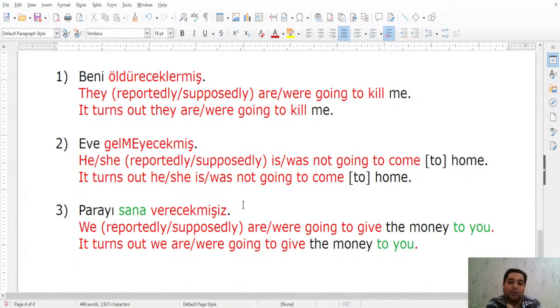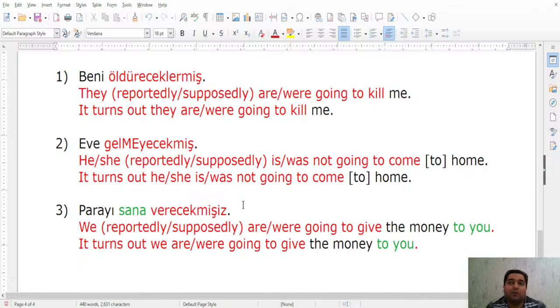And that's how you come to that person and say, parayı size verecekmişim. Size, of course, is formal, right? Not sana. Sana is kind of a you, it's informal. So for formal purposes, you would say size. Parayı size verecekmişim. It turns out I have to give money to you. Okay, I will give money to you. I am going to give money to you. So that's basically where you can use this tense.